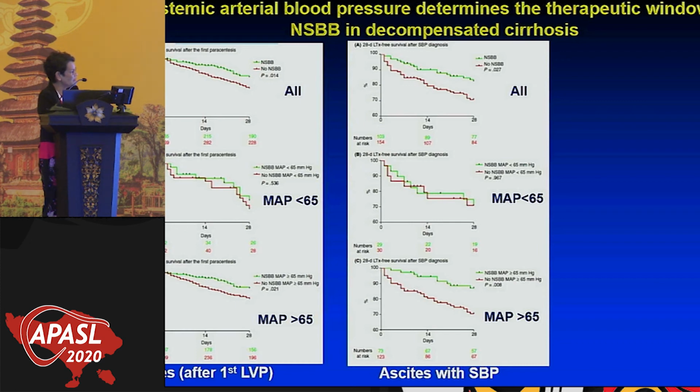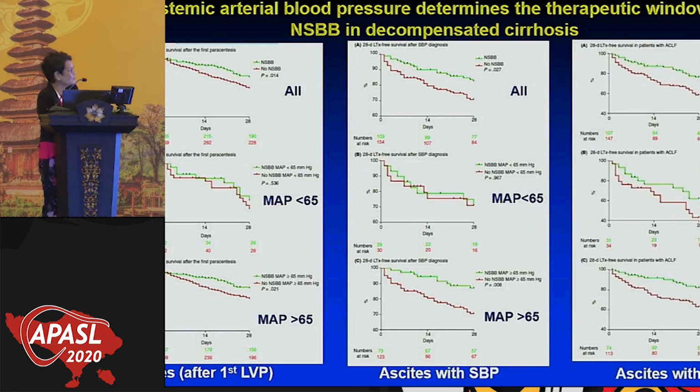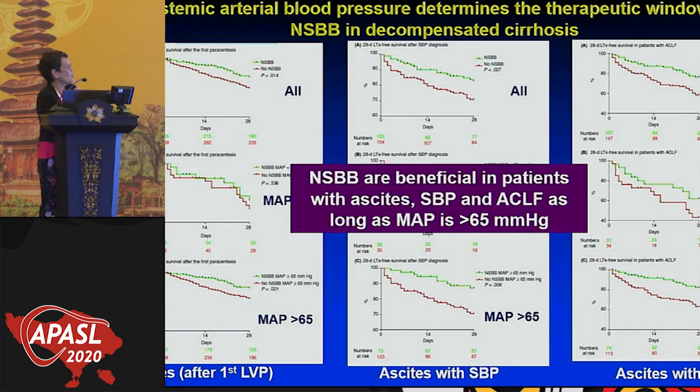So for the beta blocker to be effective, you have to maintain that mean arterial pressure high, not a low pressure. And the same for patients with acute on chronic liver failure. The differences were significant only in those who had a mean arterial pressure more than 65. So non-selective beta blockers are beneficial in patients with ascites, refractory ascites, SBP, and ACLF, as long as the mean arterial pressure is more than 65.